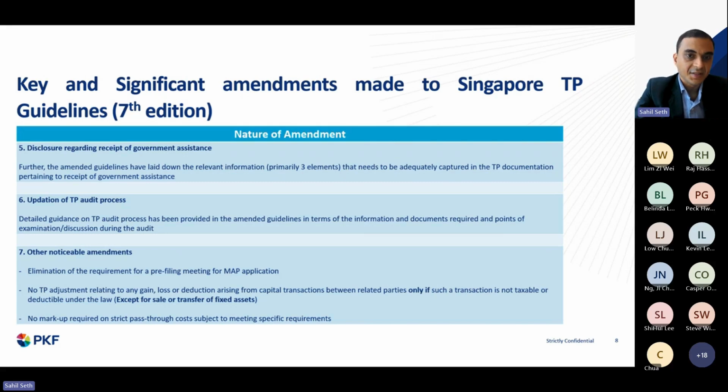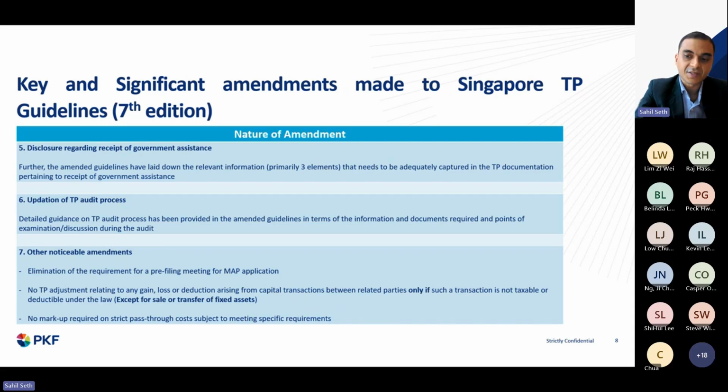Other noticeable amendments we have seen: there was, for a MAP application, mutual agreement procedures application, which is for resolving disputes or any ongoing litigation of any transfer pricing transaction from the past, an initial requirement of a pre-filing meeting with the competent authority.